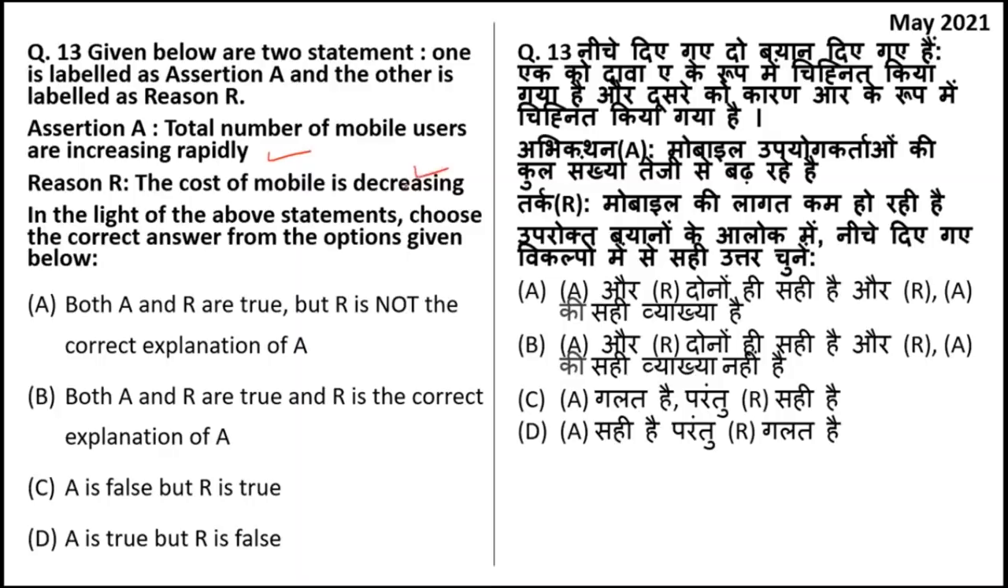15 years ago, a simple mobile that had only buttons used to cost 10 to 15,000 rupees. But now we get a smartphone in the range of 8,000 or 5,000. So the cost of mobile has decreased. That is why the number of mobile users has increased. So here both are correct and the reason is the correct explanation of the assertion. Both A and R are true and R is the correct explanation of A. B is the right answer.